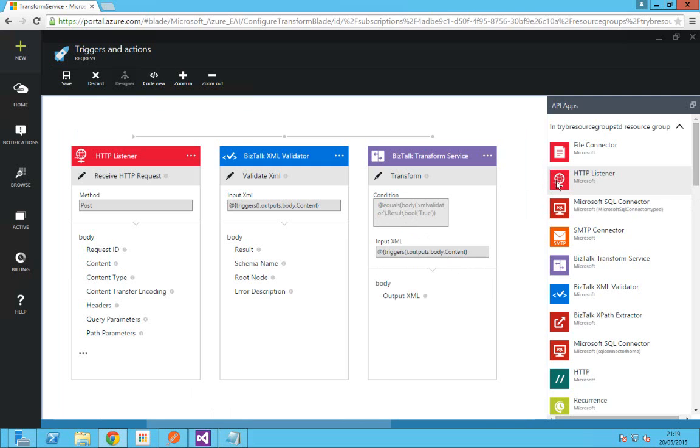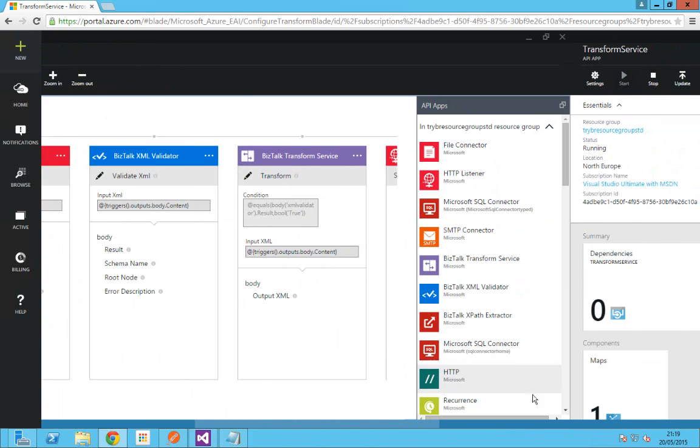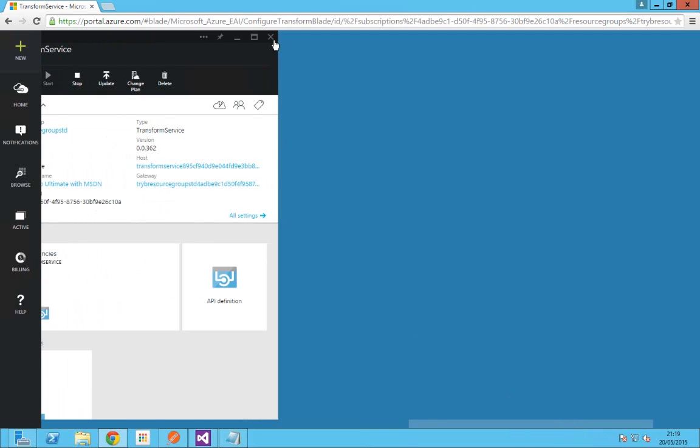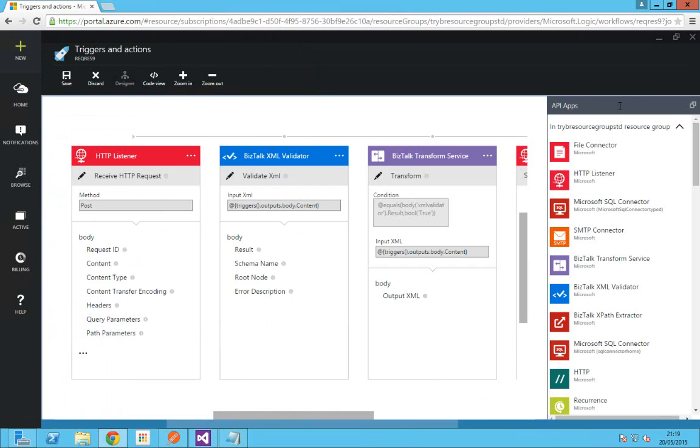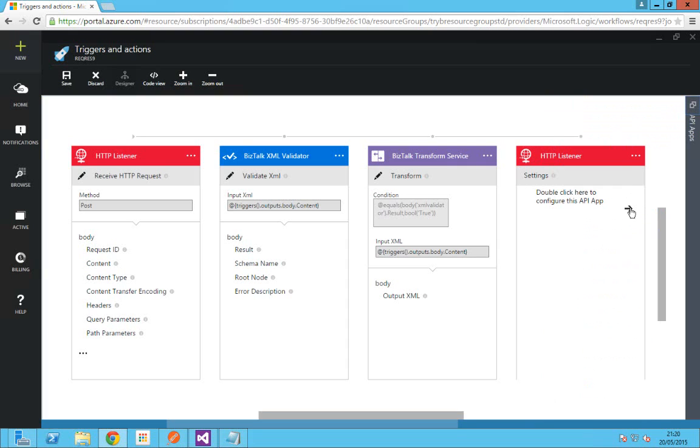So click on the HTTP listener again. I'll close the other blade for better view space. Minimize this. Click on this button. Now you can see that this HTTP listener only lists the send HTTP response option. As I showed before, when I click the HTTP listener, you add only the request option. When you click the second one, the Logic Apps workflow engine automatically decides I've already received a request. So the only option that I can do with this is a response. So it automatically gives you this option.